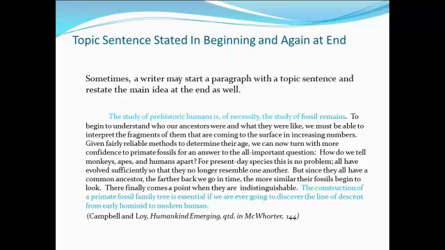To begin to understand who our ancestors were and what they were like, we must be able to interpret the fragments of them that are coming to the surface in increasing numbers. Given fairly reliable methods to determine their age, we can now turn with more confidence to primate fossils for an answer to the all-important question: how do we tell monkeys, apes, and humans apart? For present-day species, this is no problem. All have evolved sufficiently so that they no longer resemble one another. But since they all have a common ancestor, the farther back we go in time, the more similar their fossils begin to look. There finally comes a point when they are indistinguishable.